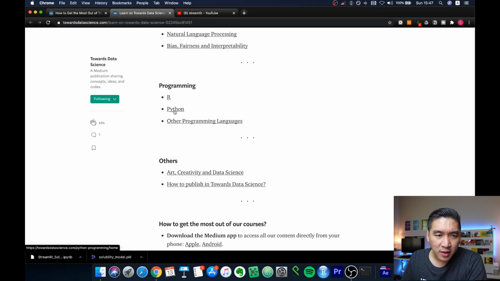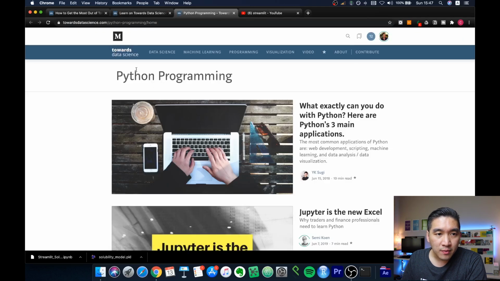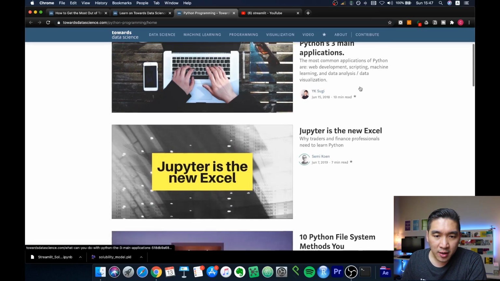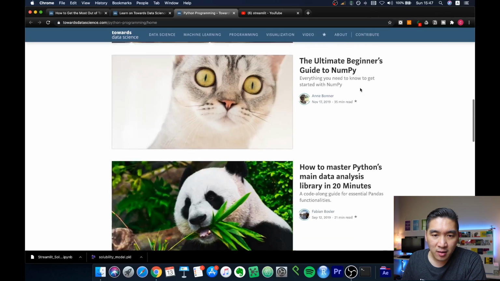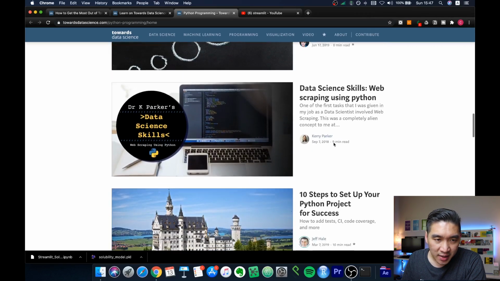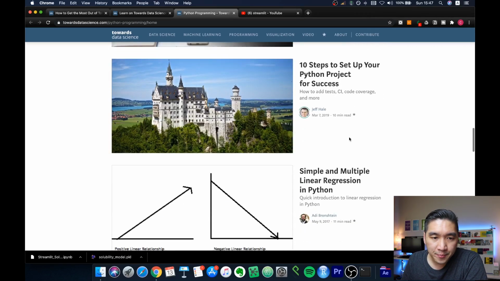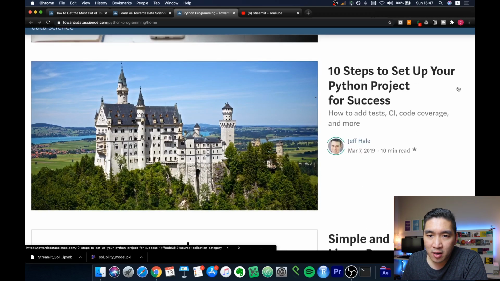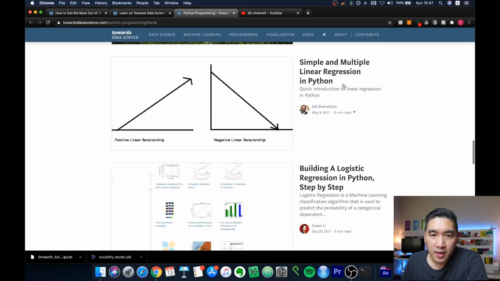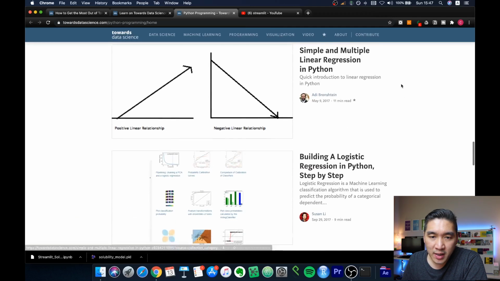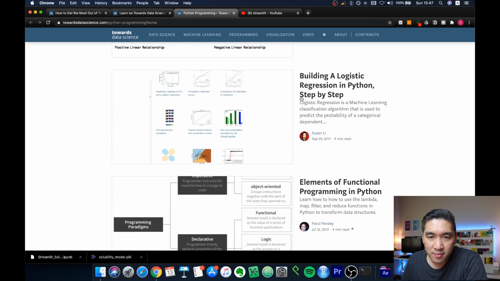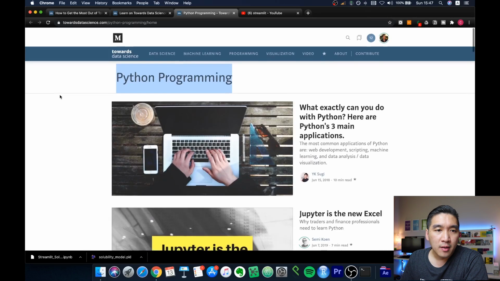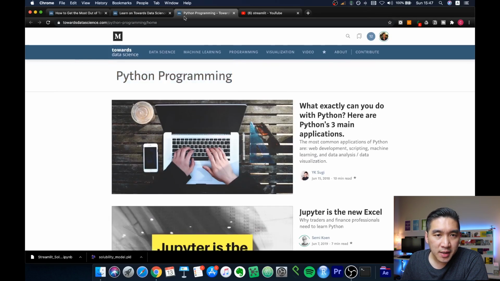So let's have a look here. All right, so as you can see, this is Python programming under the Towards Data Science publication. So there are articles relevant to Python in the context of data science. So they're pretty good. So some tips for setting up your Python project, right? Simple and multiple linear regression in Python, building logistic regression in Python step by step. All right, so pretty neat stuff here.